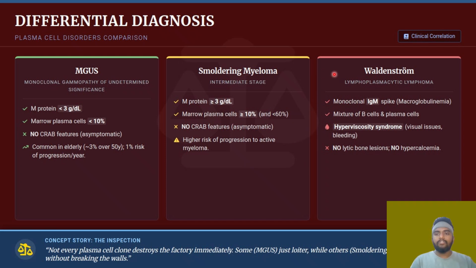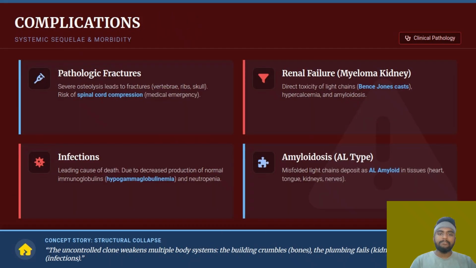And in the Waldenstrom lymphoplasmacytic lymphoma, this is a lymphoplasmacytic lymphoma. Here there will be no lytic bone lesions and there will be no hypercalcemia. So CRAB features doesn't occur over here, doesn't occur over here, doesn't occur over here. So in all the three, there will be no CRAB features. Remember this. Next, we will talk about the complications.